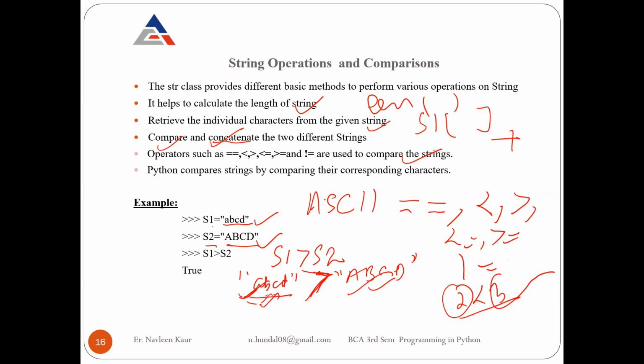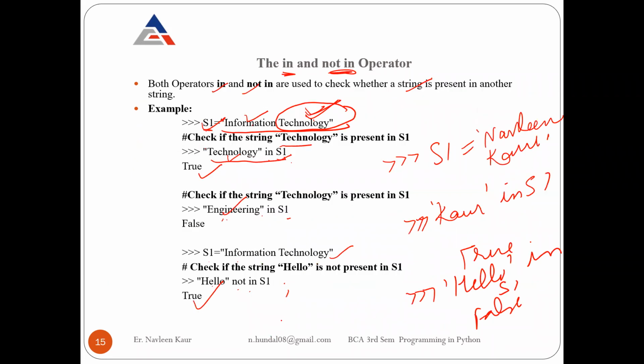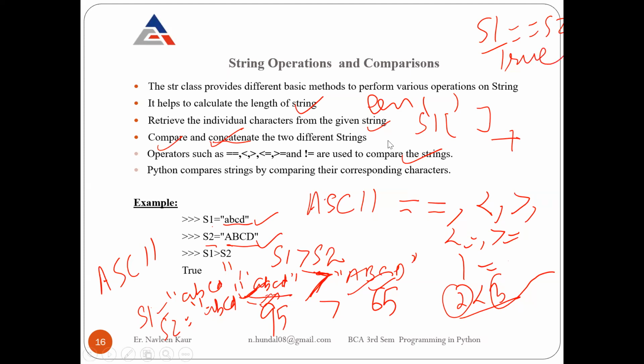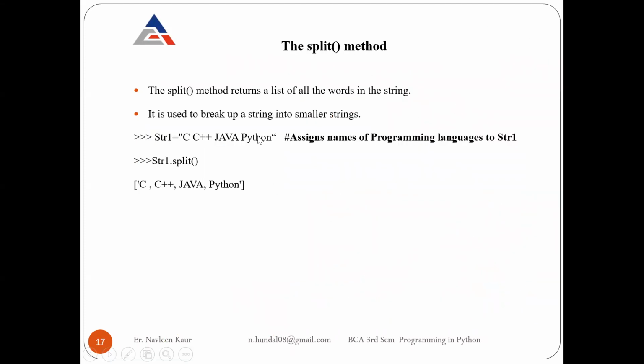I don't actually remember the ASCII value of A exactly, but the ASCII value of capital A is, I think, 65. So it is comparing them on the basis of their ASCII values. If you write S1 equals ABCD and S2 is also equal to ABCD, both strings are the same, and if you write S1 equals equals S2, you will get true because both have the same ASCII values. Then there is the split method that we can use.